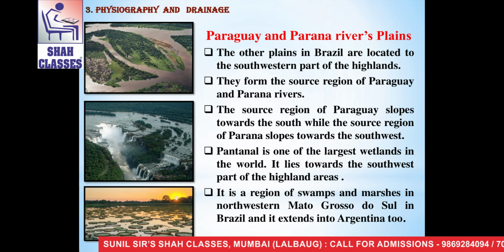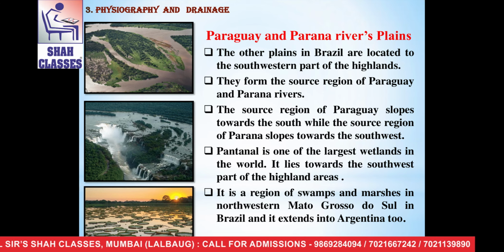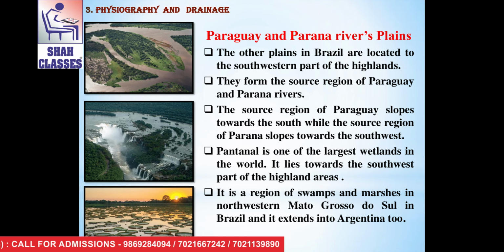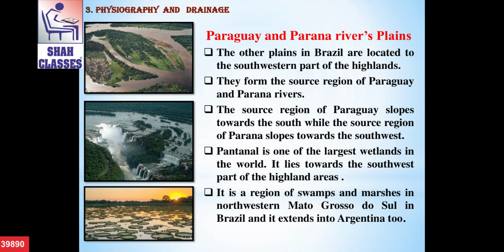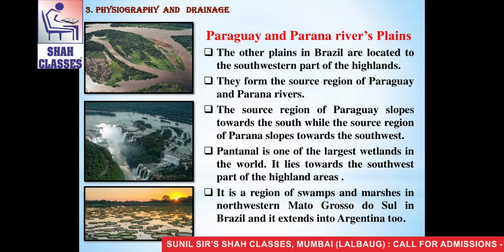Now the second part of Brazilian plains are Paraguay and Paraná rivers plains. The other plains in Brazil are located to the southwestern part of the highlands. They form the source region of Paraguay and Paraná rivers. The source region of Paraguay slopes towards the south while the source region of Paraná slopes towards the southwest.